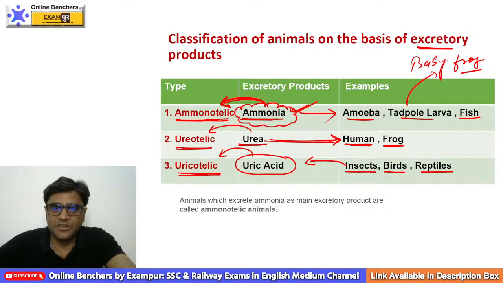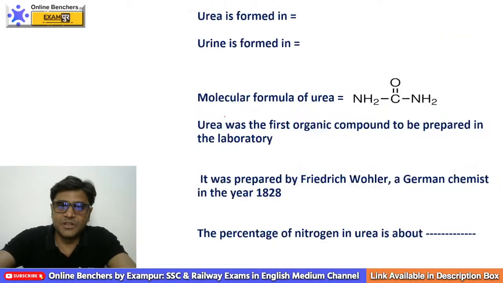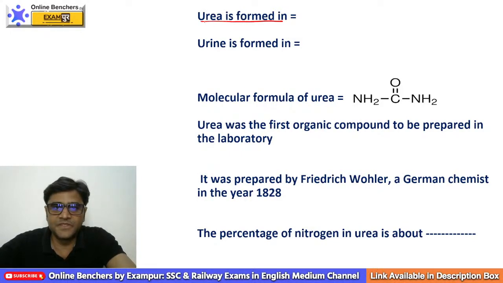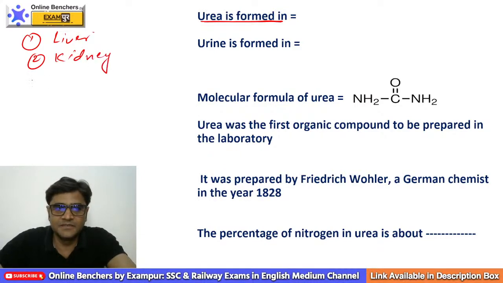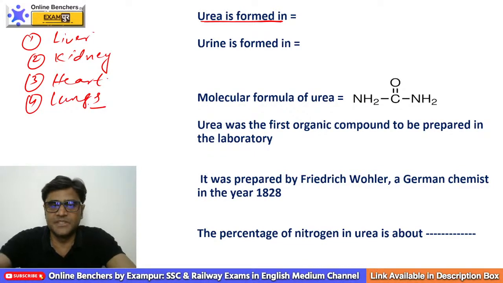Okay, so when we talk about the human being, our waste product is urea. So if the question is, urea is formed in which part or which organ of your body, suppose in options we have liver, in second option we have kidney, third heart, and in fourth option we have lungs. Tell me which one will be the right option.